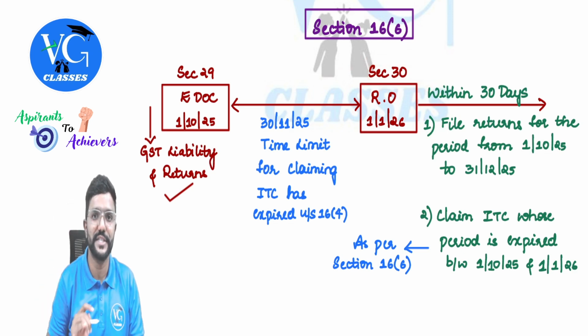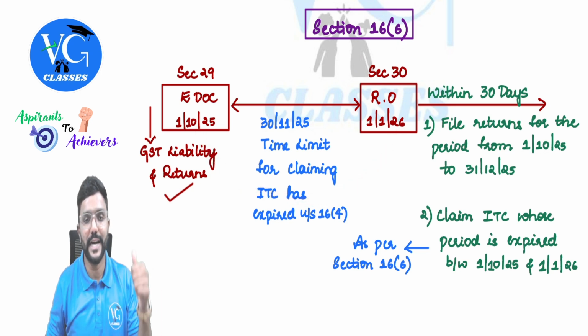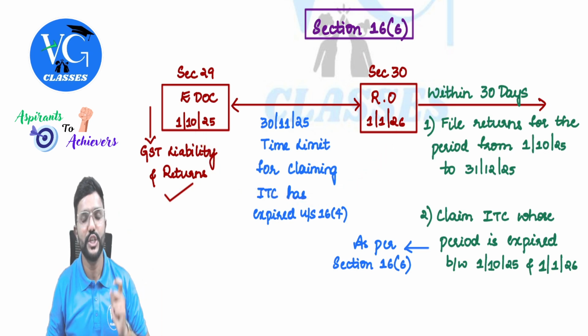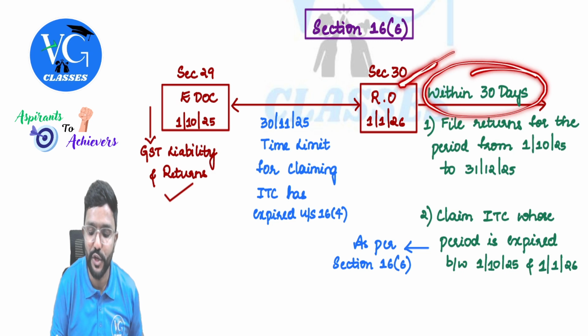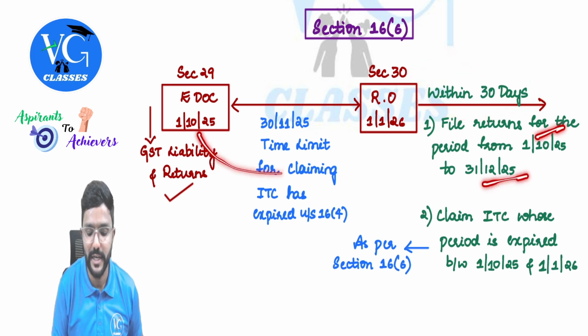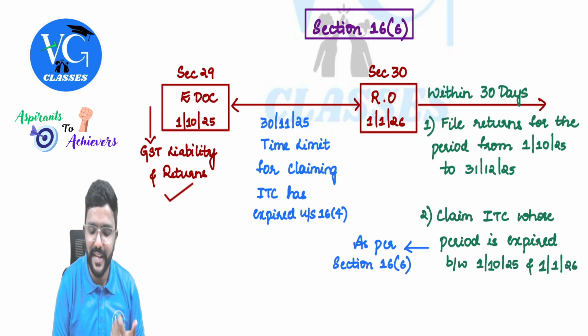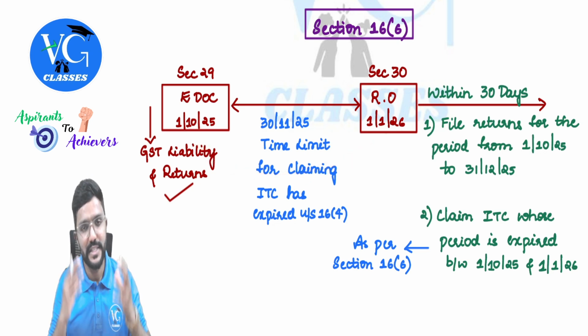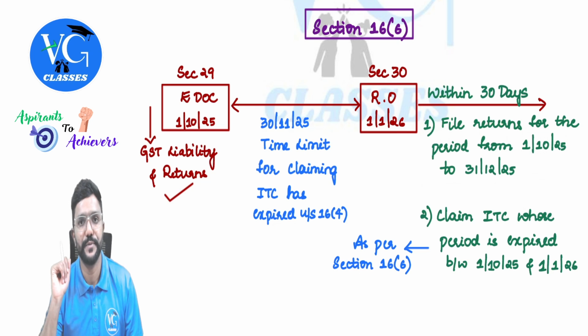In that case, for the period of October, November and December, should returns be filed? Yes. Within 30 days from the revocation order, the return for the period from 1st October to 31st December has to be filed. You would not have supplied anything in between, but at least nil returns have to be filed. Even if there is zero activity, at least nil returns have to be filed, guys.